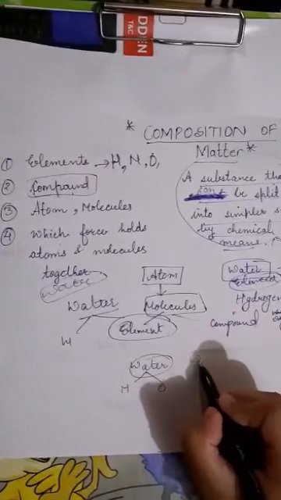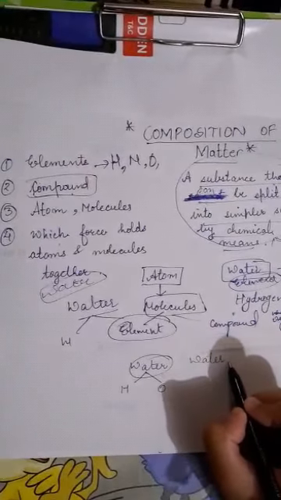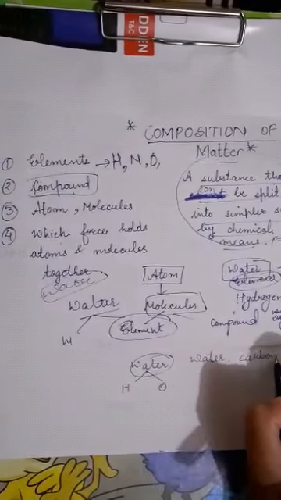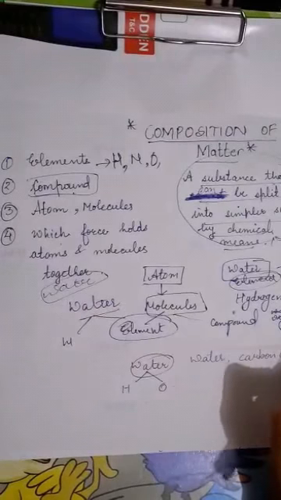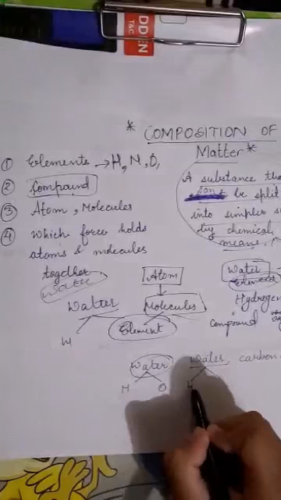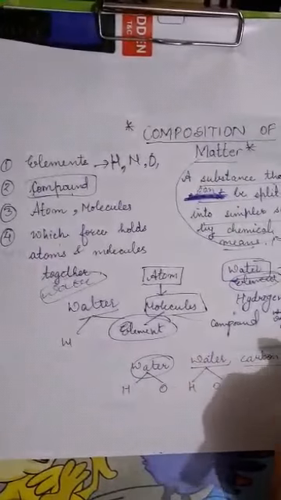If I give you some examples, like water and carbon dioxide. Water, I told you, we can split into hydrogen and oxygen.